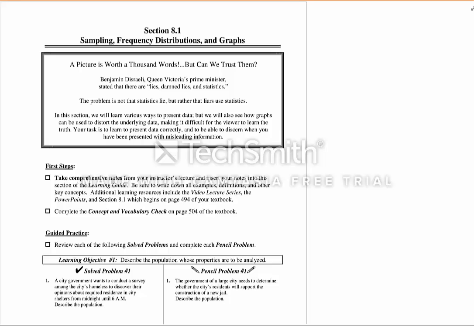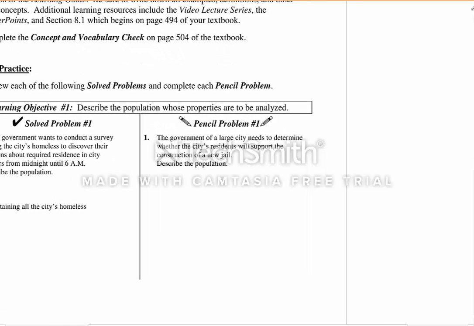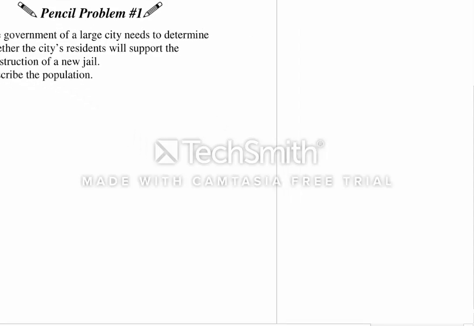8.1 is a pretty broad section looking at different types of sampling, some frequency distributions, graphs. So make sure that you read this section well. Look at number 1. The government of a large city needs to determine whether the city's residents will support the construction of a new jail. Describe the population. So the population, obviously, is the people that we're dealing with, which would be the city's residents.